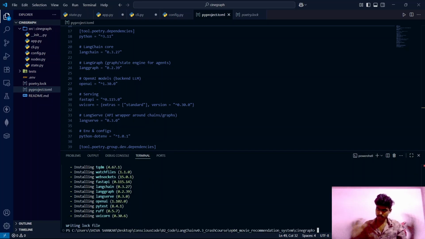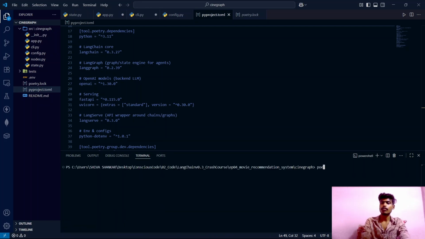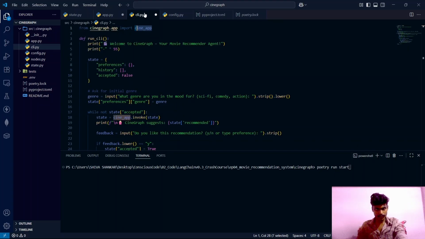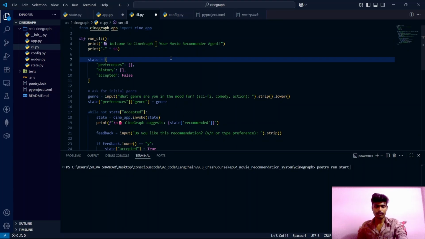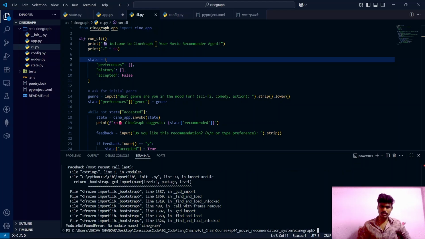Since our dependencies are installed and we got the poetry.log file, let's clear the terminal and execute poetry run start. And before running start, we must save this cli.py file. Control press S, and let me hit poetry run start. Sometimes this kind of errors get resolved by themselves if we run poetry install once again, because just now we have installed this greenlet no-cache stuff. So we need to run poetry install again so that this error will be gone.